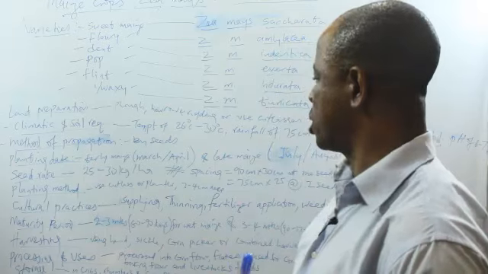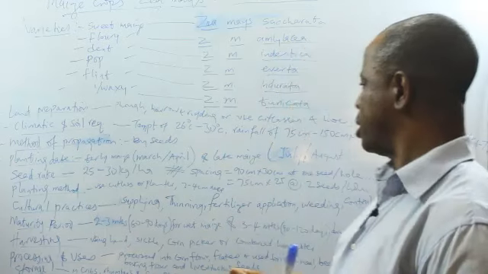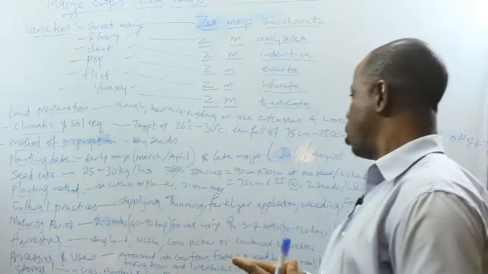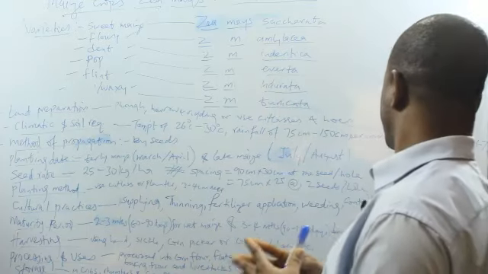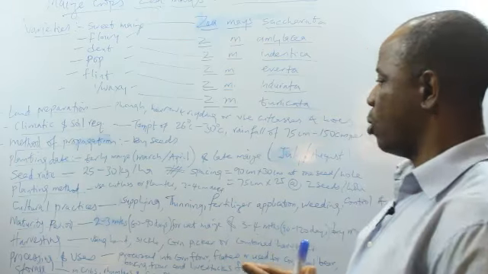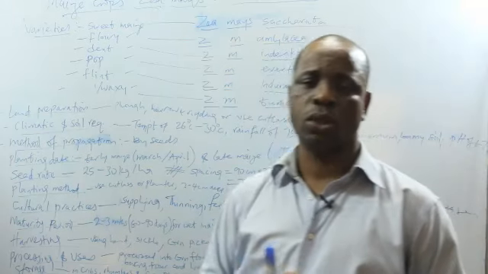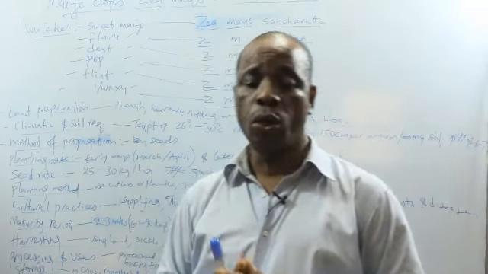Temperature should be between 26 degrees centigrade and 30 degrees centigrade or Celsius, while the rainfall is between 75 centimeters to 150 centimeters per annum. Now, the soil requirement. Most crops do well on loamy soil.